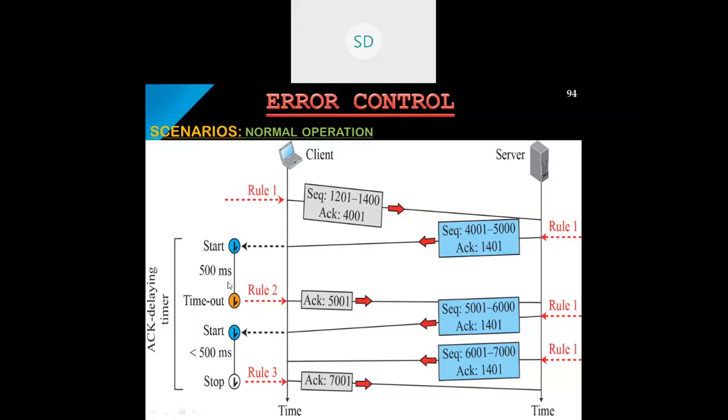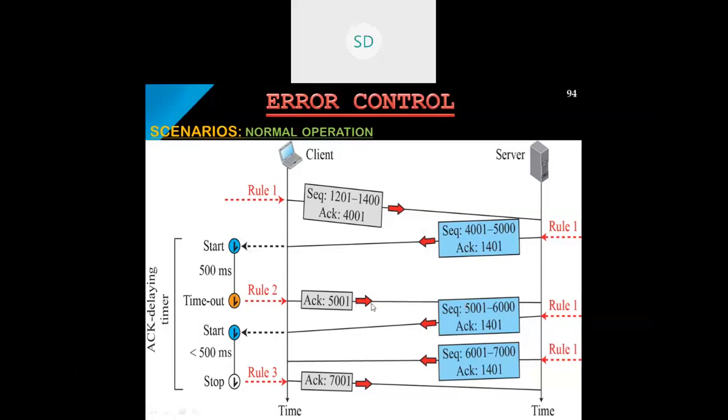Rule 2 says that when the receiver has no data to send and it receives an in-order segment, and the previous segment has already been acknowledged, it will send only the acknowledgement number. That is nothing but the segment the client is waiting to receive from the server. Since it has no data to transfer, it will start a timer and wait for a particular time interval. After timeout, it just sends an acknowledgement.